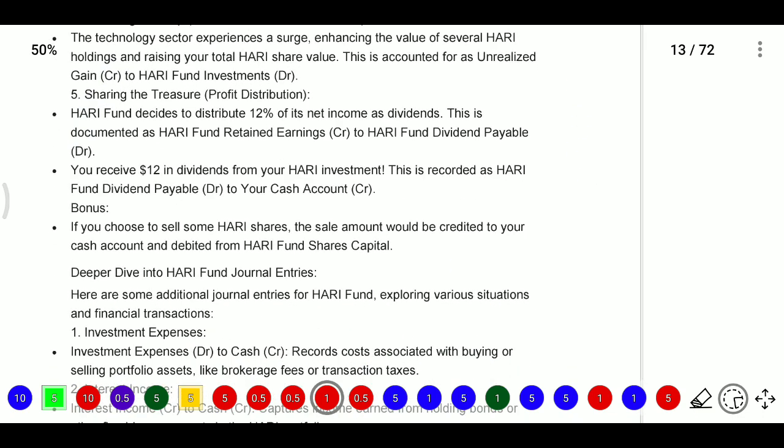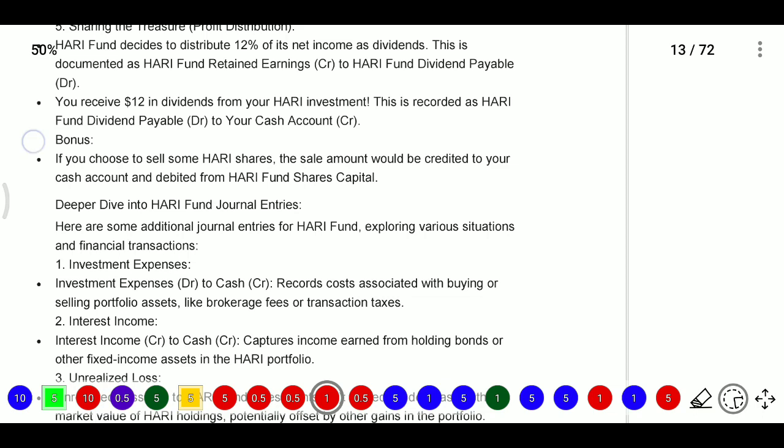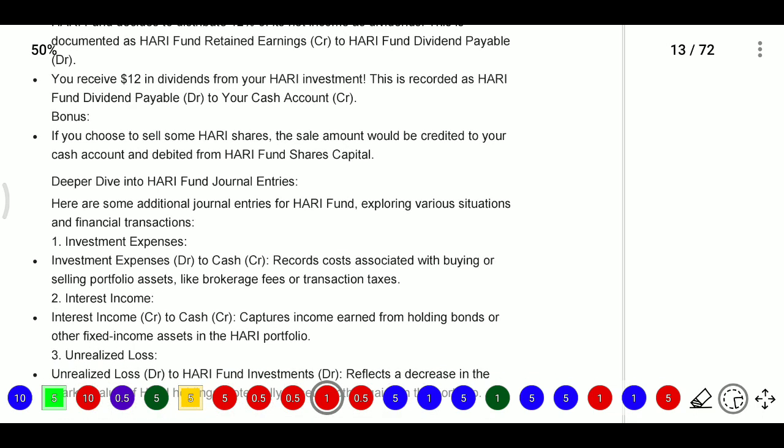Or if you receive $12, means you are the person receiving it. The fund, Hari fund, is paying, and now you are receiving that dividend amount. So you receive $12 in dividend from your Hari investments. You need to record Hari fund dividend payable debit to cash account. Now, bonus: if you choose to sell some Hari shares, the sale amount would be credited to your cash account and debited from the Hari fund share capital account.